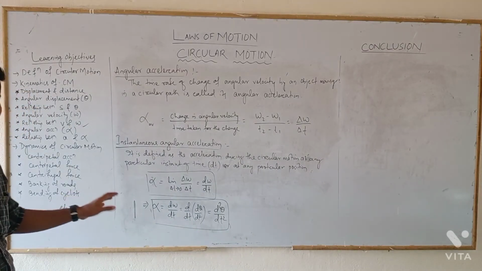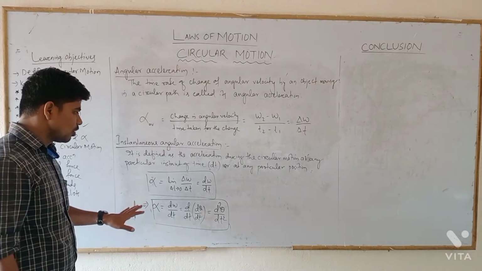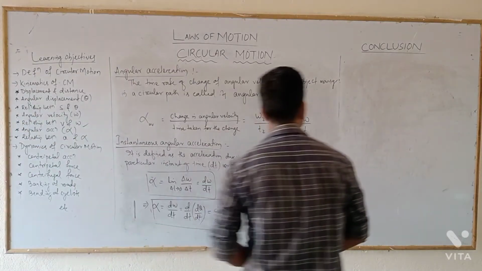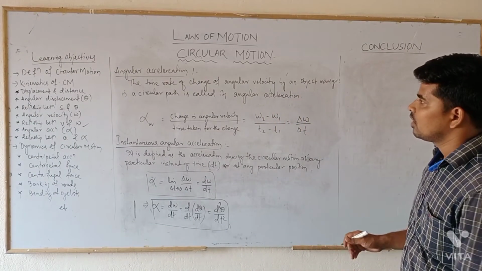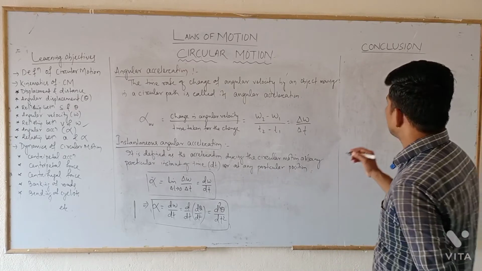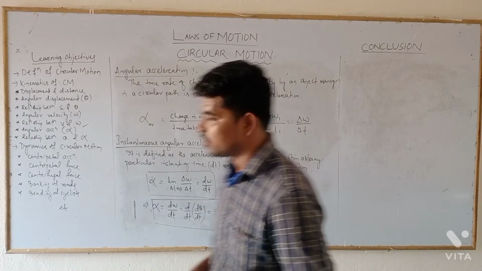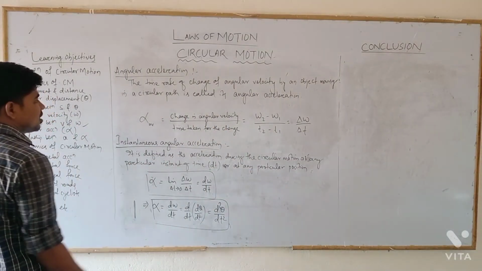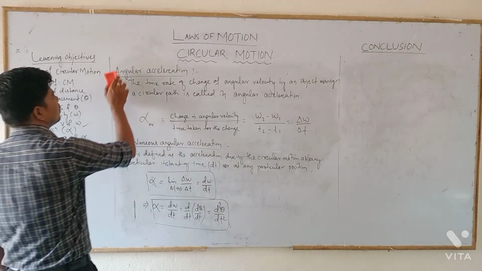I hope you all are getting this one. So this is the very concept of angular acceleration, instantaneous angular acceleration and average angular acceleration.